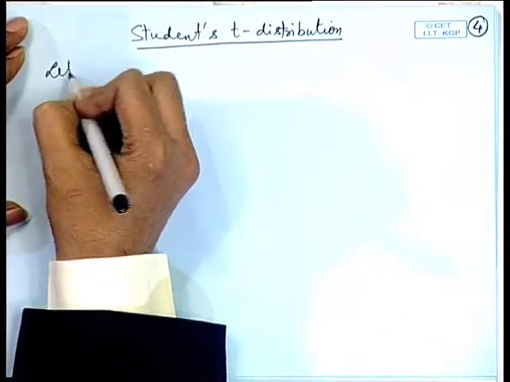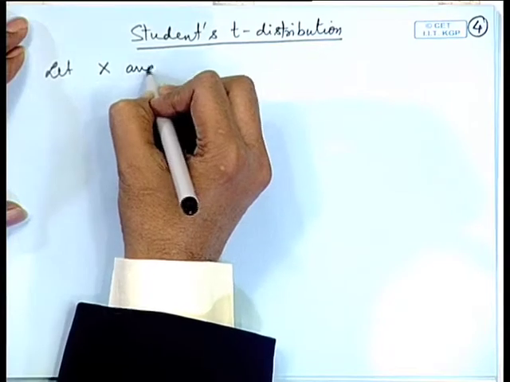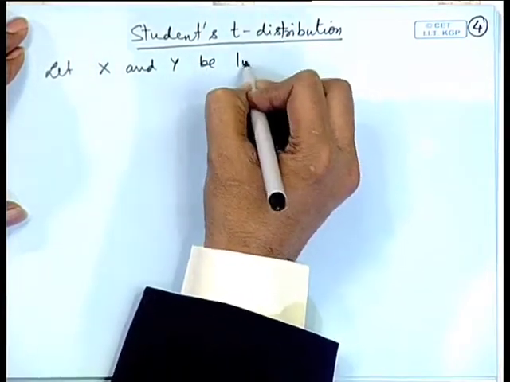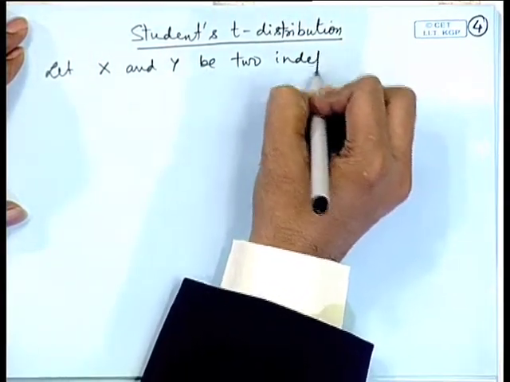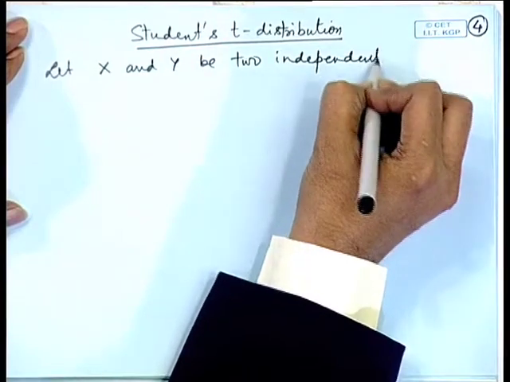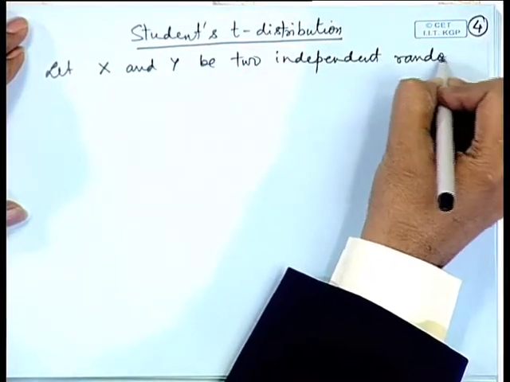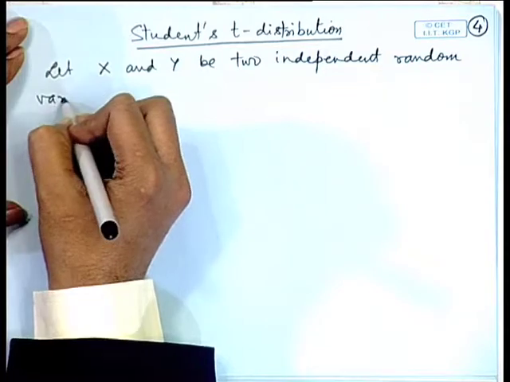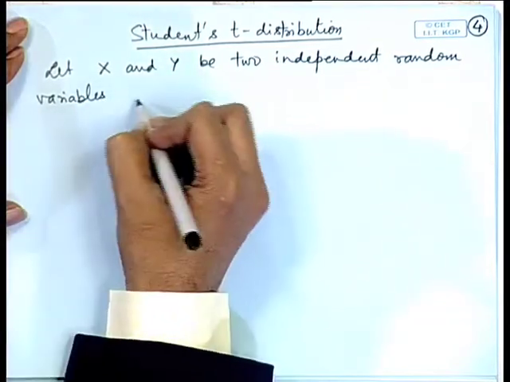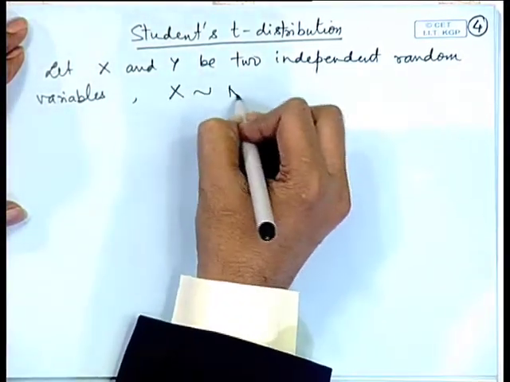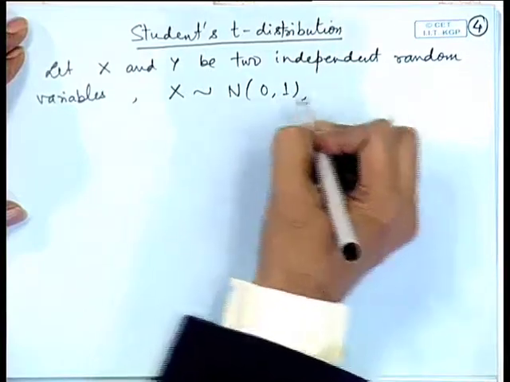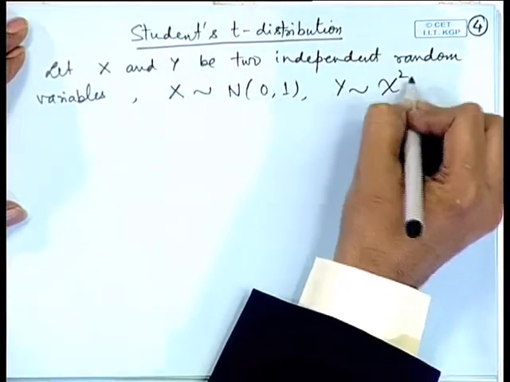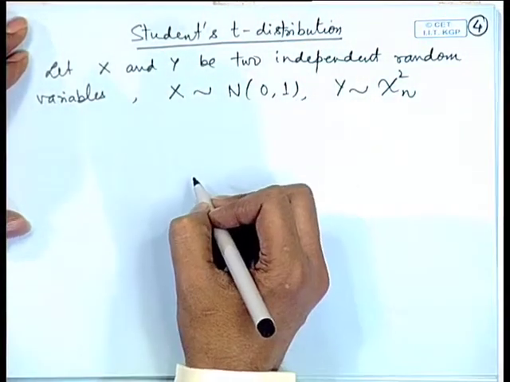So, let X and Y be two independent random variables. Let us assume that X follows a normal 0, 1 distribution and Y follows a chi square distribution on n degrees of freedom.